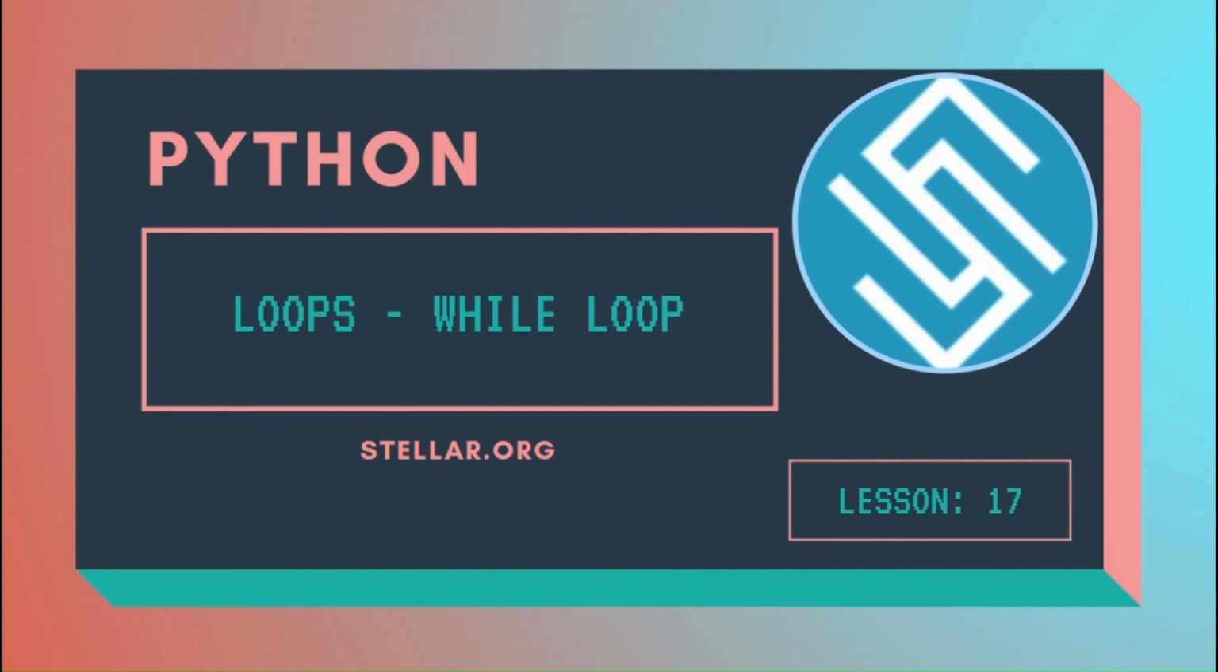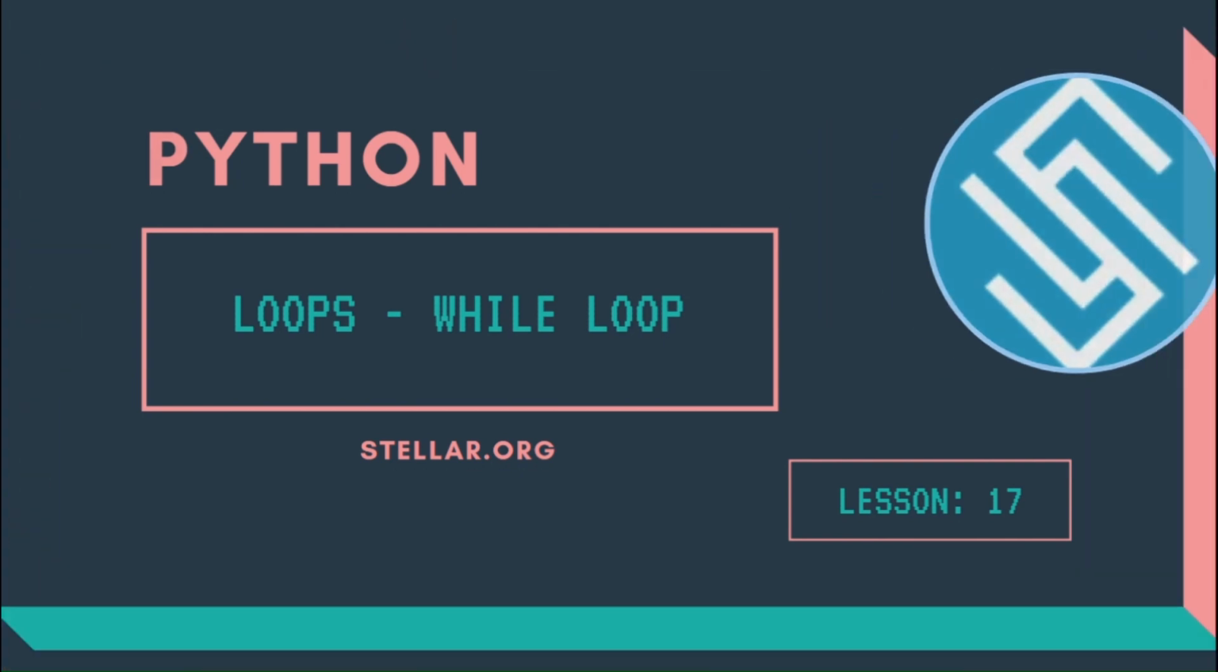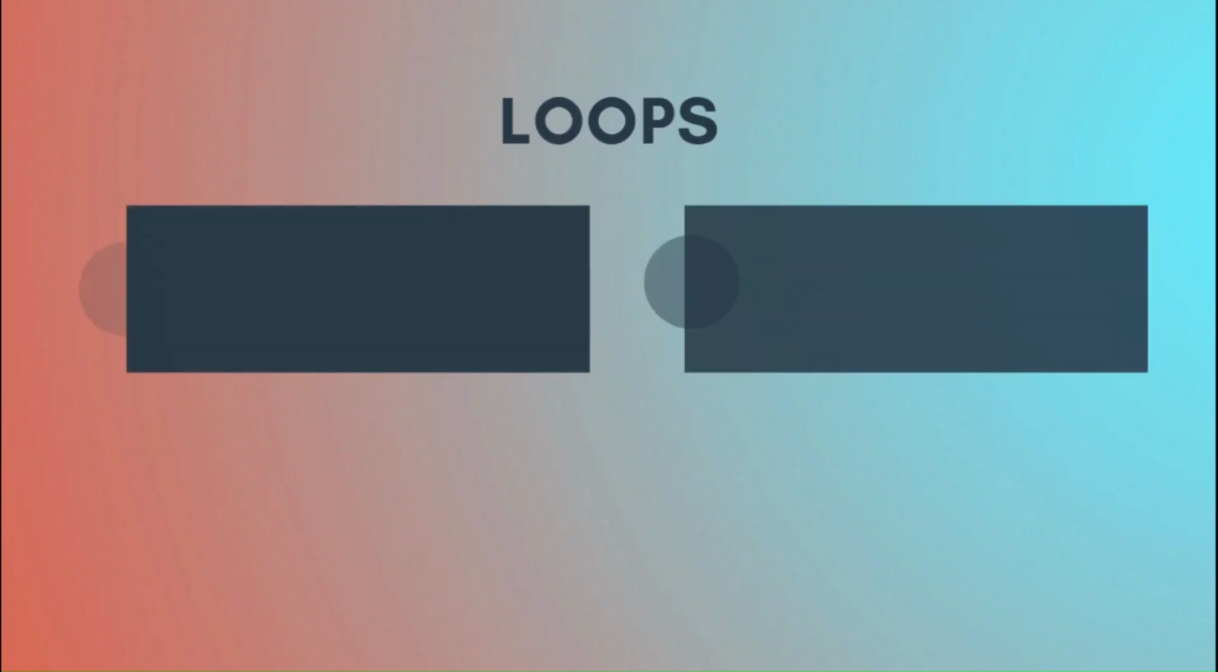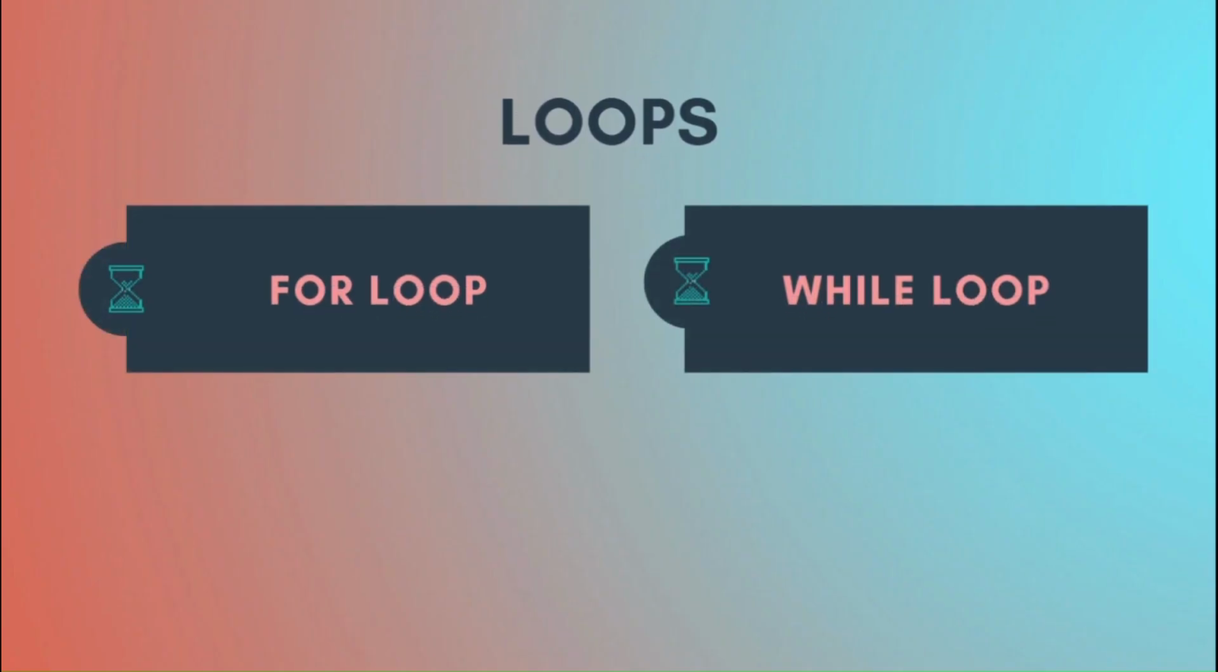Today we will look at while loops in Python. Just to remind you guys about loops, loops are control structures that allow you to repeatedly execute a block of code. We then categorize loops into two types, for loops and while loops. We briefly talked about for loops in the previous video, but for now, let's learn what a while loop is.